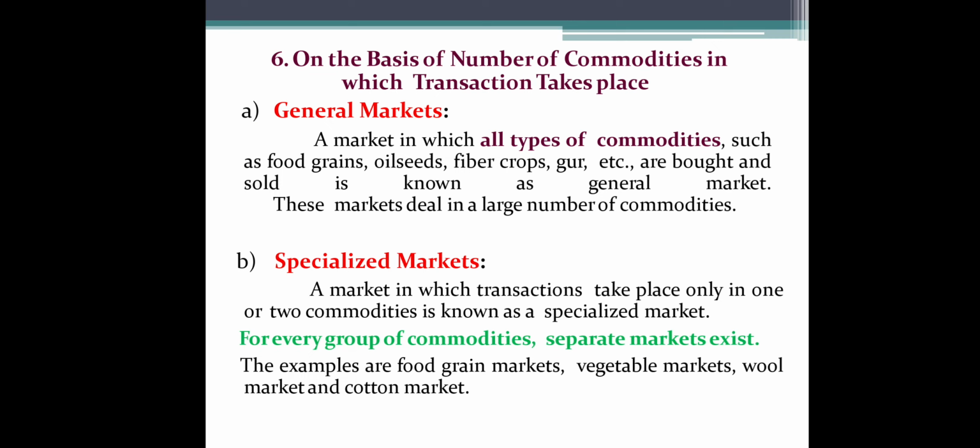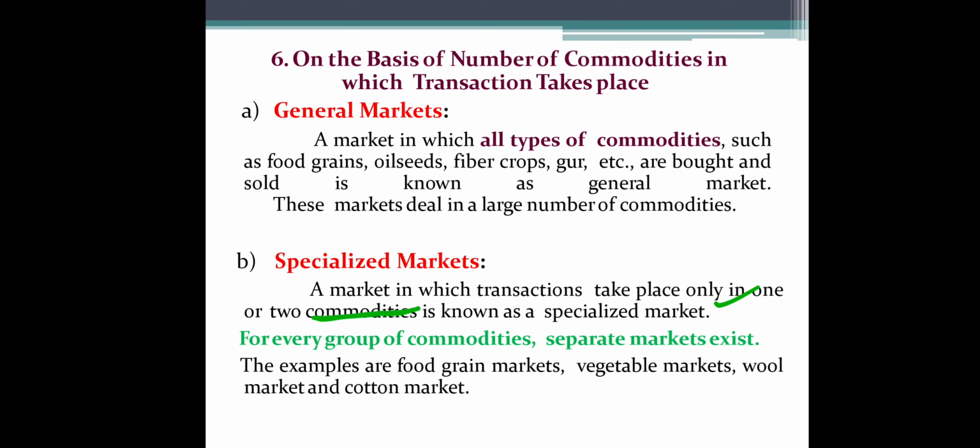And the second type on the basis of number of commodities is the specialized market. The name itself is self explanatory. From specialized you can identify it is a special market for a particular commodity. As explained in this slide, a specialized market is a market in which transactions take place only in one or two commodities. So a market specialized for one or two commodities is known as a specialized market.